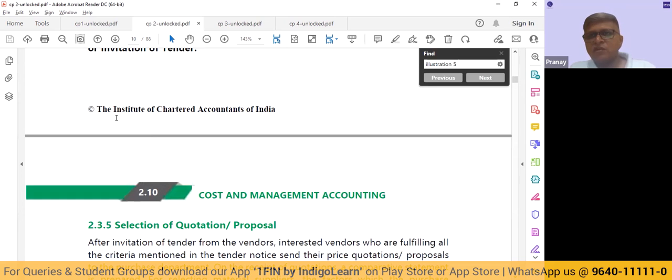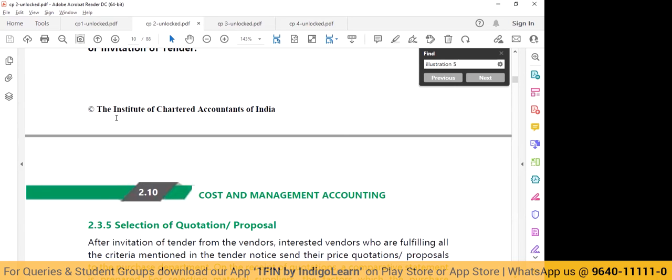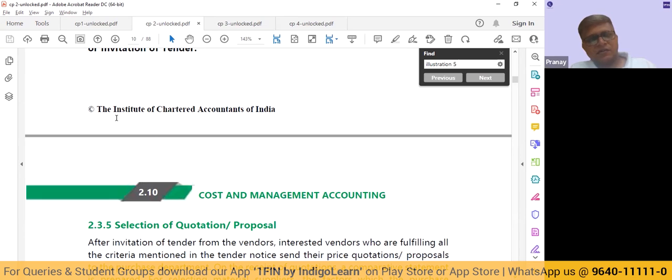Then, move forward towards chapters 6 and 7, where you learn the cost sheet. Having learned how to compute material cost, labor cost, and how to arrive at the overheads, ultimately you have to put everything together and prepare something called a cost sheet. So naturally, these topics are interconnected. You learn how to prepare a cost sheet in chapter 7, and in chapter 7 or 8, we will enhance our understanding.